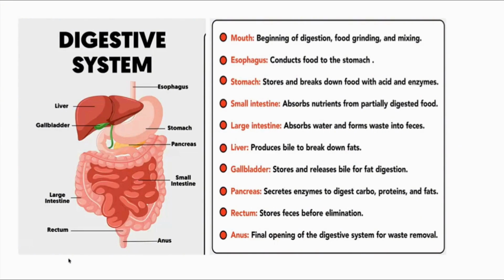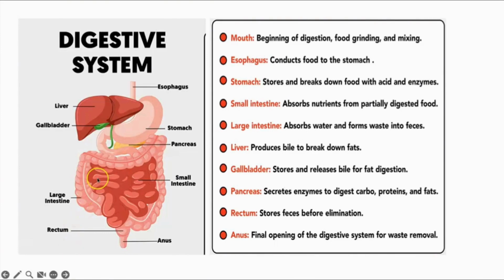In between the small intestine and large intestine, the liver produces what? Bile, to break down the fats. And the gallbladder stores and releases bile for fat digestion. The pancreas secretes enzymes to digest carbohydrates, proteins and fats. At last, when it reaches the rectum, it stores the feces before elimination, and the anus is the final opening of the digestive system for waste removal.